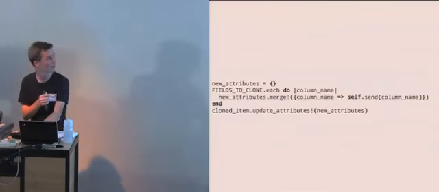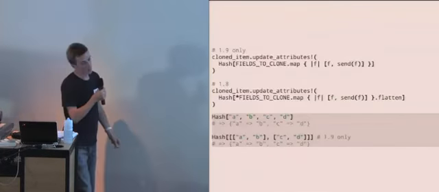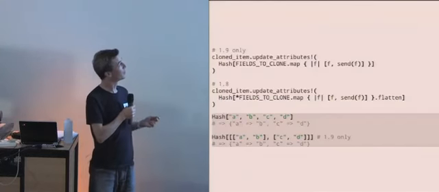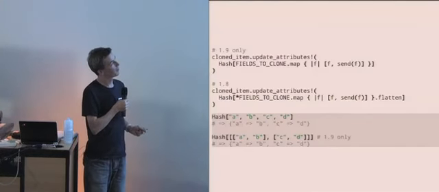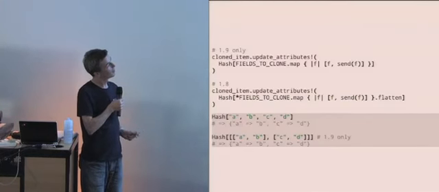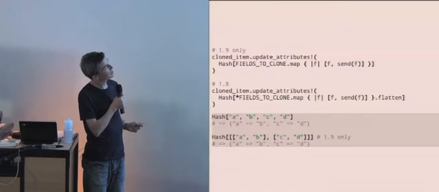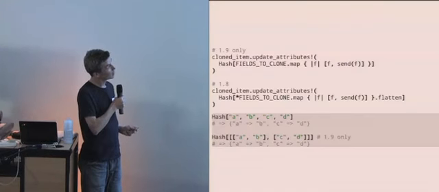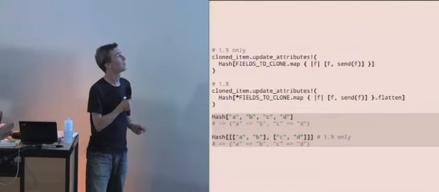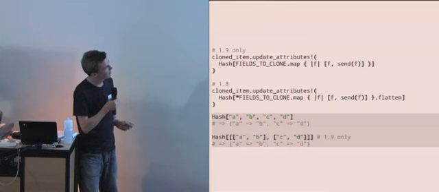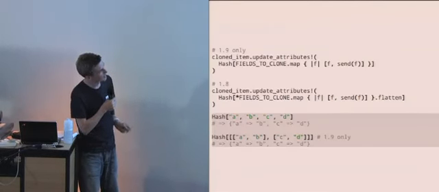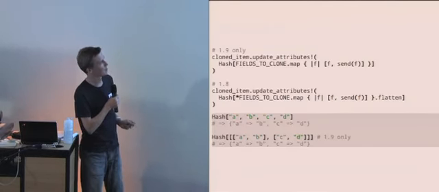Well, we've got a couple of options here. So in Ruby 1.9, we could use the hash like this. The trouble with this is it's not particularly clear. And in Ruby 1.8, it gets even worse, because in Ruby 1.8, you have to have this kind of input. So we have to flatten it and splat it, and really that's not an advantage at all.